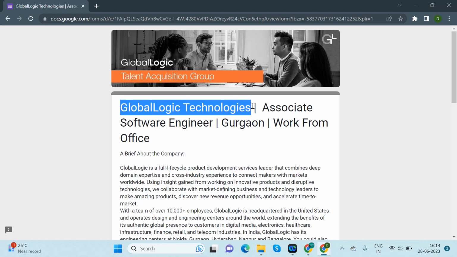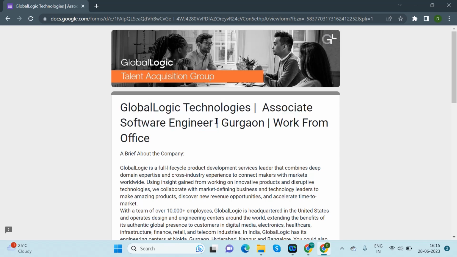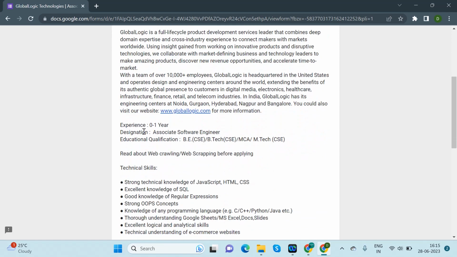GlobalLogic Technologies is hiring for the associate software engineer position. Job location is Gurgaon, and this will be a work from office opportunity. They have not mentioned work from home. It will be only work from office. A brief introduction about the company has been given here.